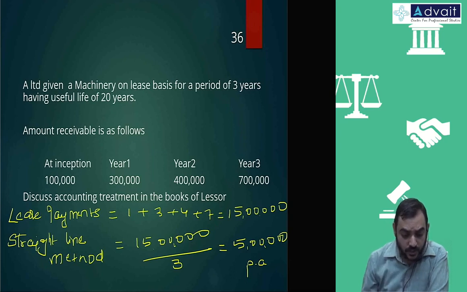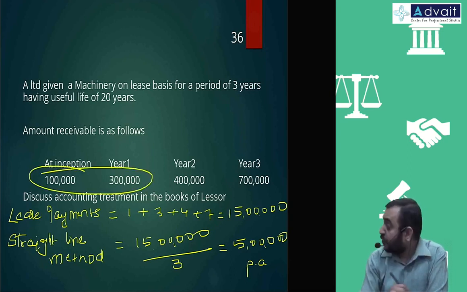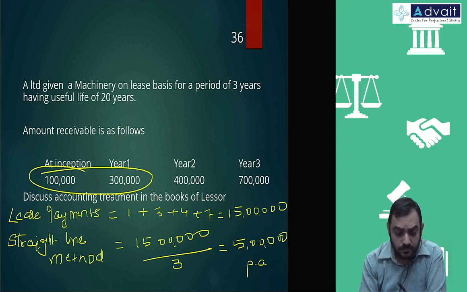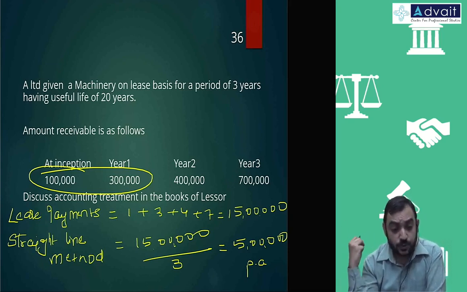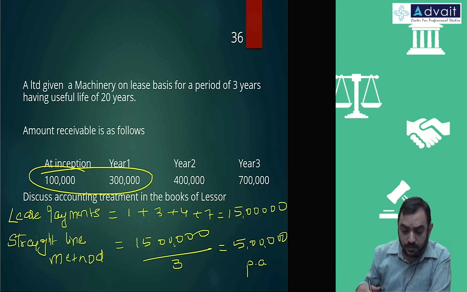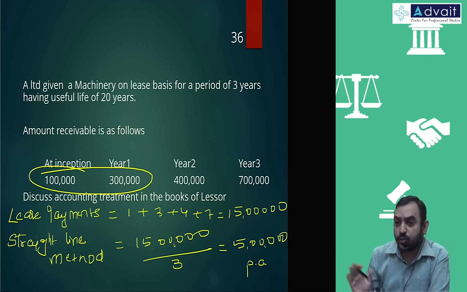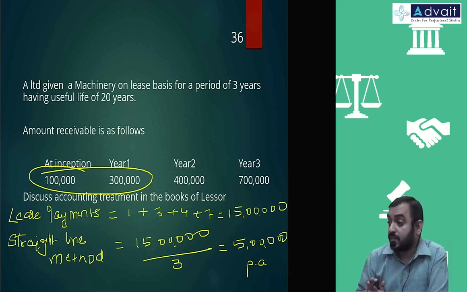First year actually you received only 4 lakh. The balance 1 lakh is outstanding, yet to be received. Second year again you are supposed to receive 5 lakh, but 4 lakh only you received, 1 lakh outstanding. And last year you received the outstanding 2 lakh plus 5 lakh, totally 7 lakh. No question of any interest element here. In operating lease, no question of interest income.